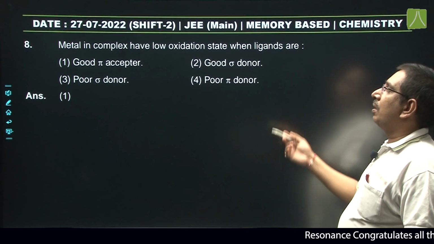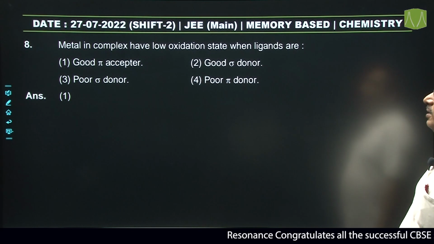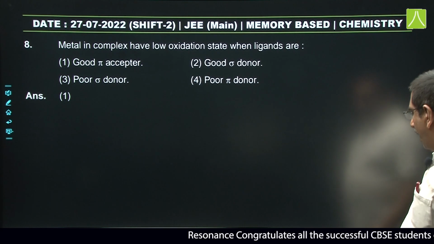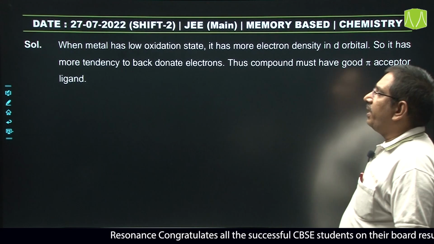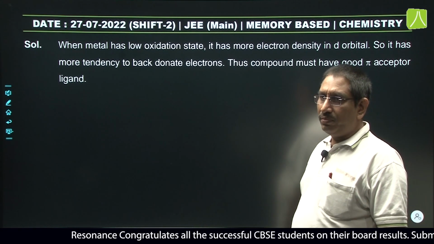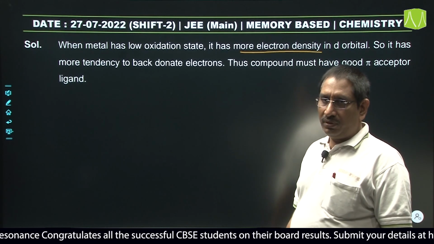Next, metal in complex have low oxidation state when ligands are organometallic compounds. When metal has low oxidation state, then it is having more electron density.